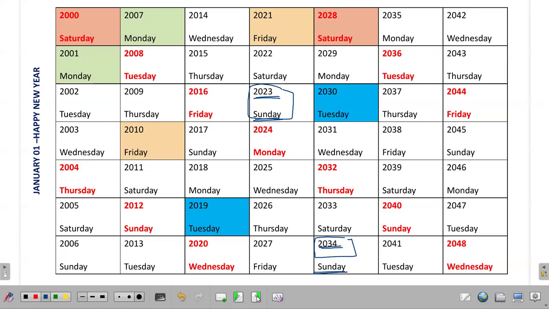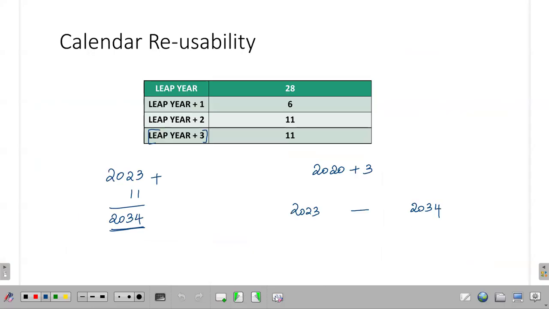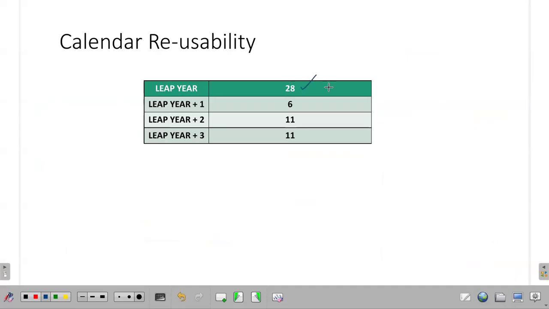I have proved the following point, the calendar reusability part. In general, a leap year repeats itself every 28 years. Leap year plus 1, 6 years. Leap year plus 2, 11 years. And leap year plus 3 also 11 years. That's the reusability cycle associated with it. Make a note of this point.